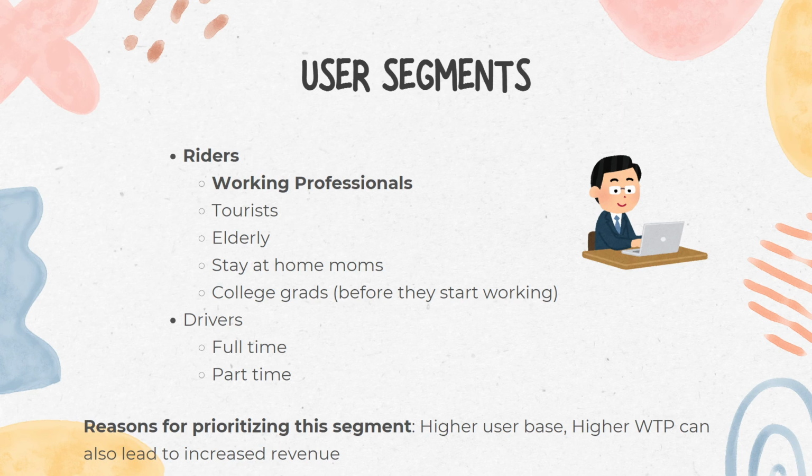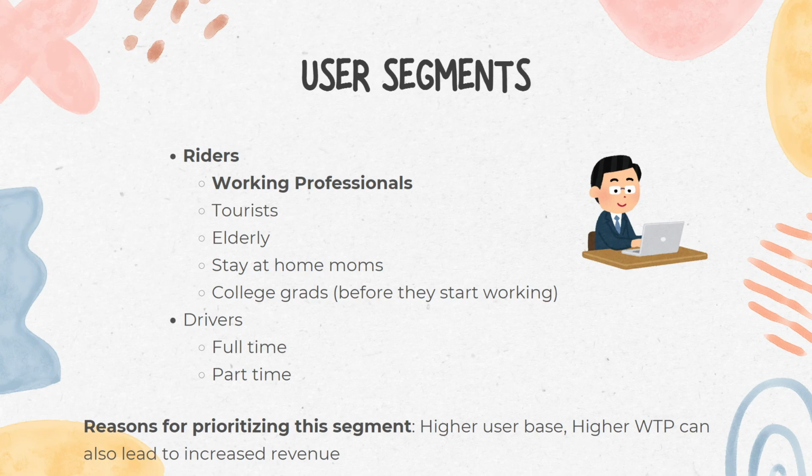Now, let's understand the user segments a bit more. Understanding our users is crucial for identifying their specific needs and pain points and for tailoring our solutions effectively. We have riders and the drivers. Riders are further segmented into various subgroups with distinct needs. Working professionals. These users rely on Uber for daily commutes to and from work. Their primary concerns are reliability, punctuality, and cost effectiveness. They prefer a service that can guarantee timely pickups and drop offs, especially during peak hours.